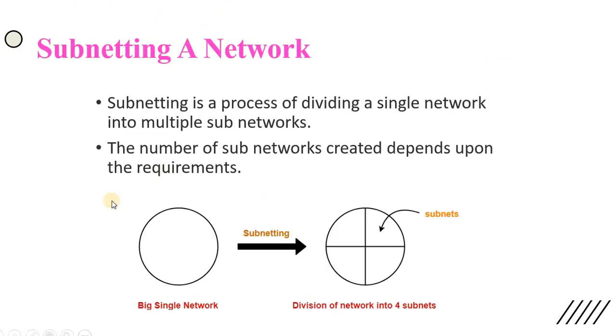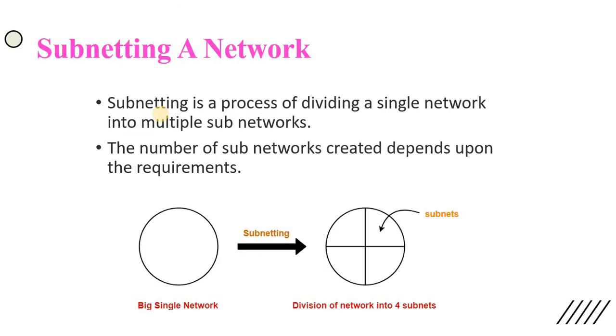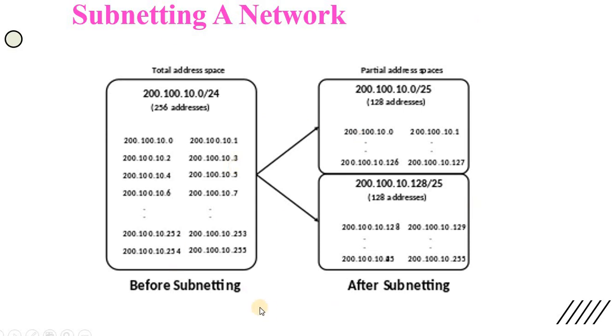This figure shows a big single network, and after subnetting, it is divided into 4 different networks, and the divided networks are called subnet networks. So subnetting is the process of dividing a single network into multiple subnetworks, and the number of subnetworks created depends upon the requirements. To allow a single network address to span multiple physical networks is called subnet addressing, subnet routing, or subnetting, and subnetting is a required part of IP addressing.